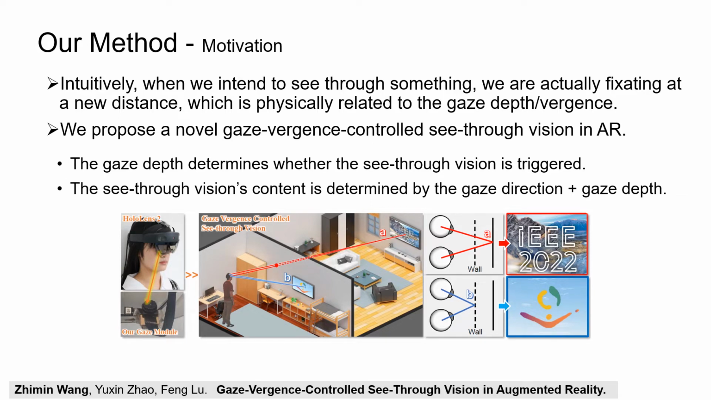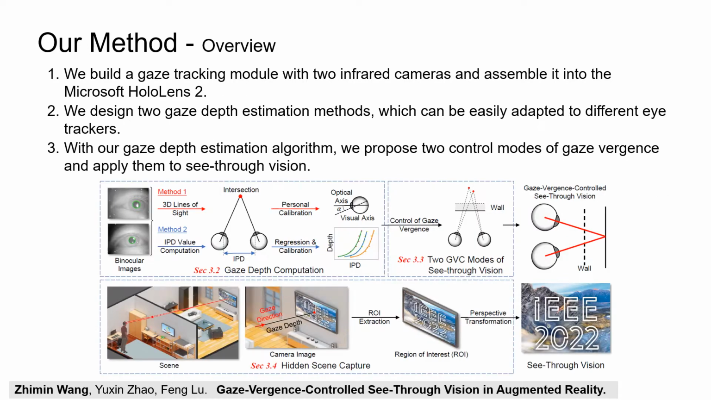Intuitively, when we intend to see through something, we are actually fixing at a new distance, which is physically related to the gaze depth or vergence. Therefore, we propose a novel gaze-vergence-controlled see-through vision in AR. The gaze depth determines whether the see-through vision is triggered. The see-through vision's content is determined by the gaze direction and gaze depth.